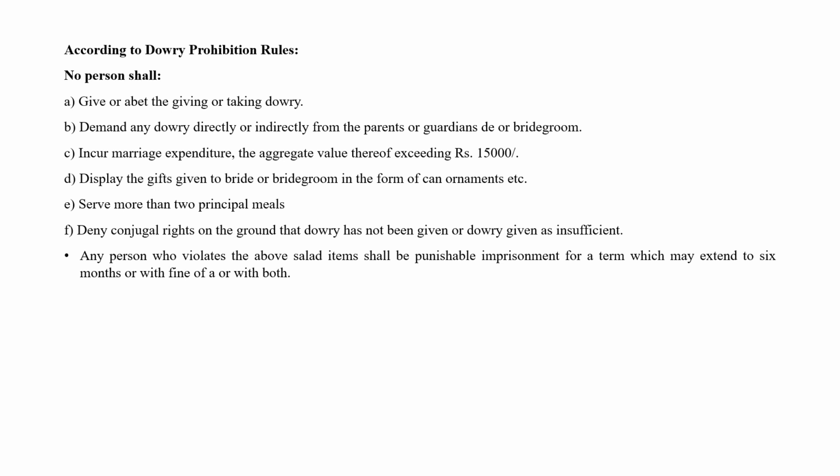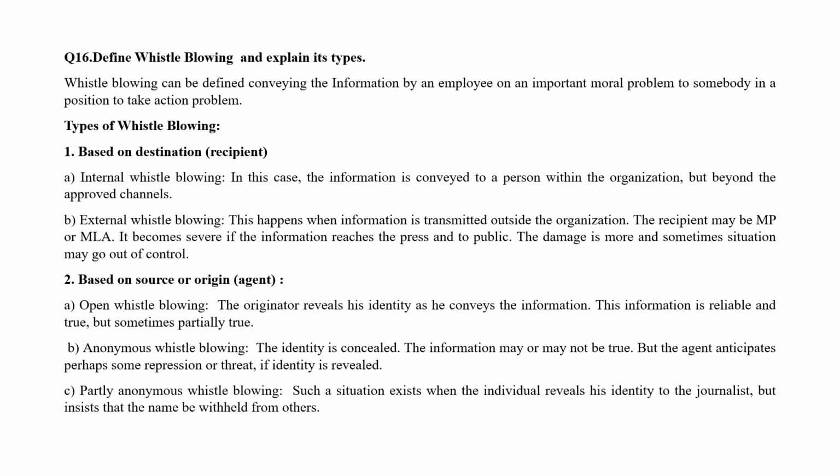Any person who violates the above said items shall be punishable with imprisonment for a term of 6 months or with fine. So this is about the dowry prohibition rules.